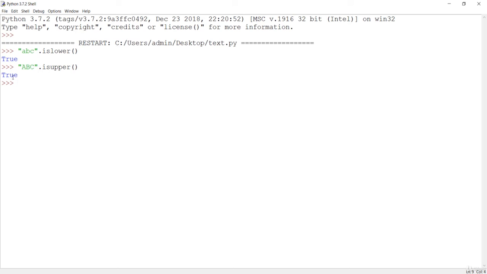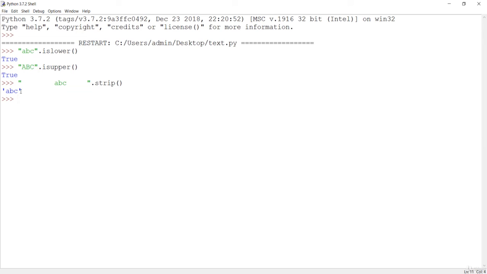So the next thing is strip. If you want to strip the spaces, so if I put some spaces, then abc, and some spaces, and you want to strip these blank spaces, you can simply call the strip method, and you will get the characters of the string without the blank spaces. This is a handy method, the strip method, not split. This is an important method.